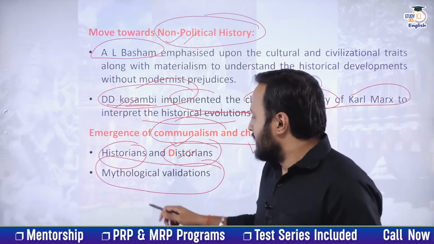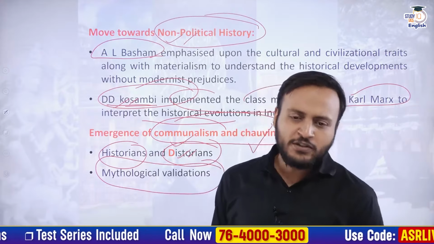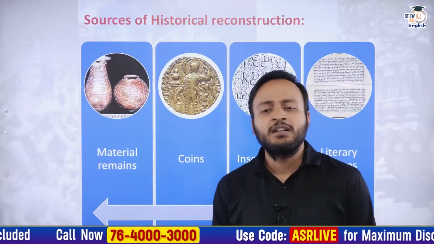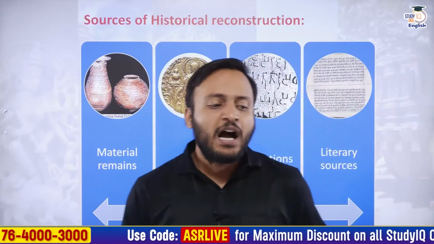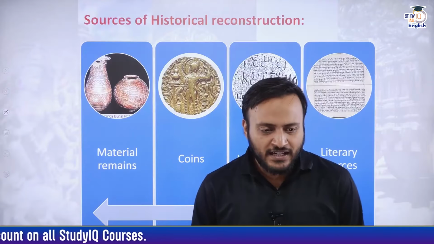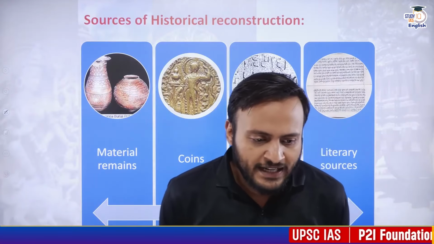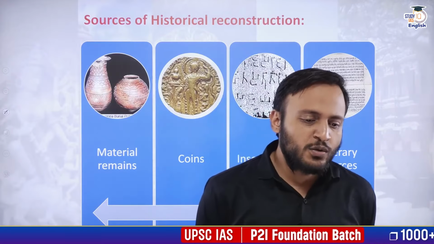Okay. So I hope that this is absolutely clear to everybody. Now if we talk about the sources of historical reconstruction, that how do we reconstruct the historical time, right? Yes, Aisha, definitely. Aisha is saying that just like Ashoka killed 99 brothers to be king, that was also a myth.